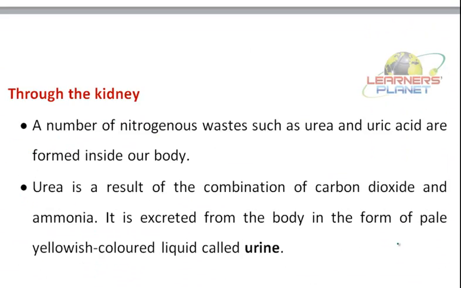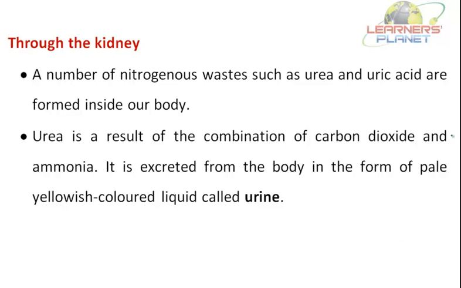The other medium is that the removal of wastes takes place through the kidney. As a number of nitrogenous wastes such as urea and uric acid are formed inside our body, they need to be removed. So what is urea?